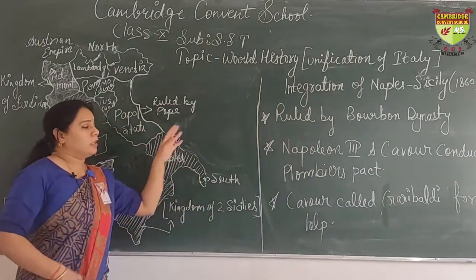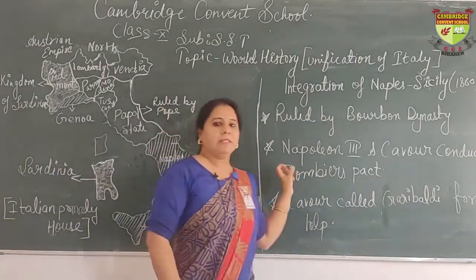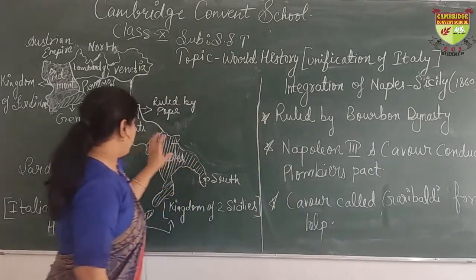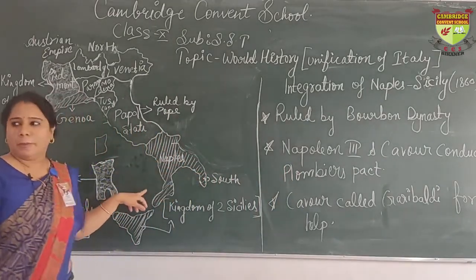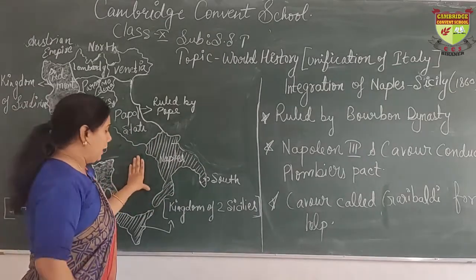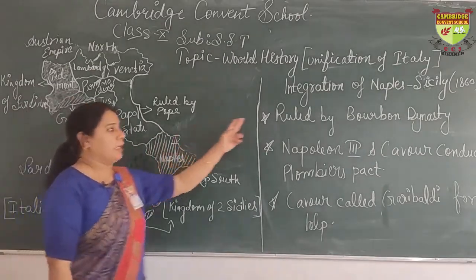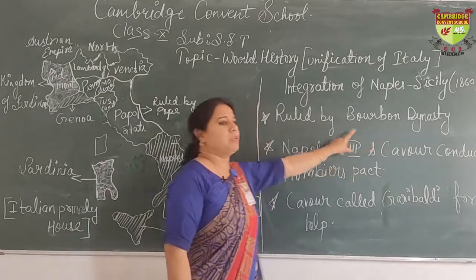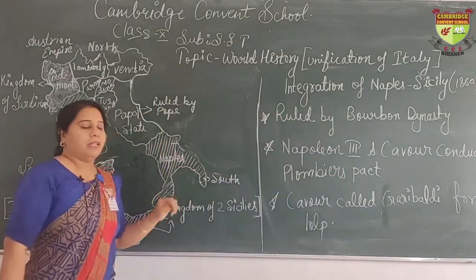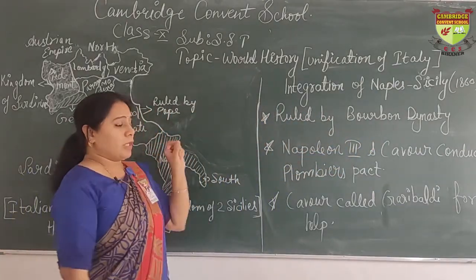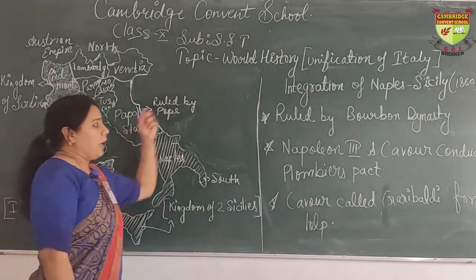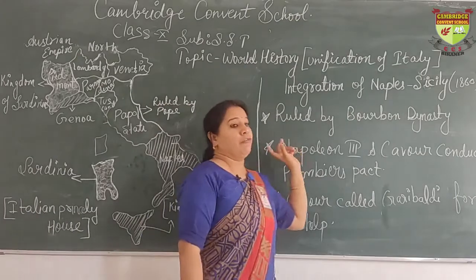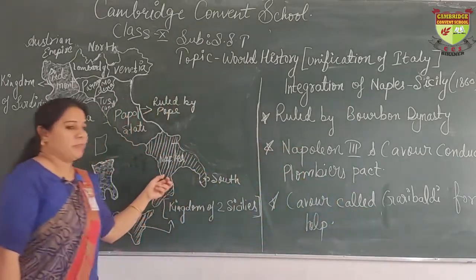Now it was the turn of the integration of Naples and Sicily. Here there was one problem. Naples and Sicily were situated in the south part, and they were then ruled by the Bourbon dynasty. And who were the Bourbons? The Bourbons were relatives of Napoleon III. This was one of the main obstacles. Now how could Cavour remove the relatives of Napoleon from Naples and Sicily?